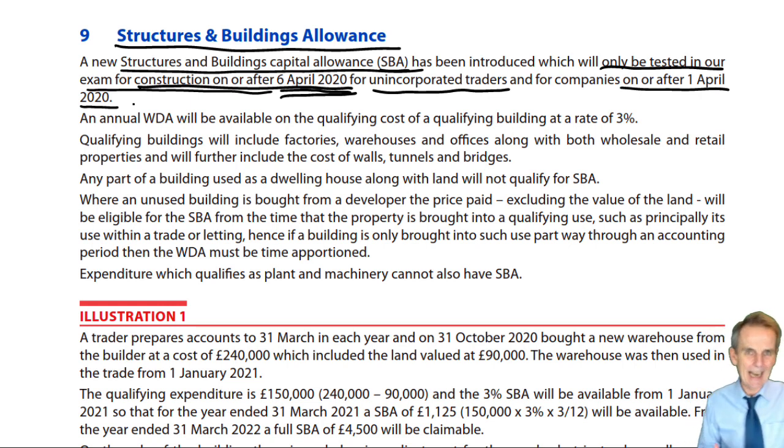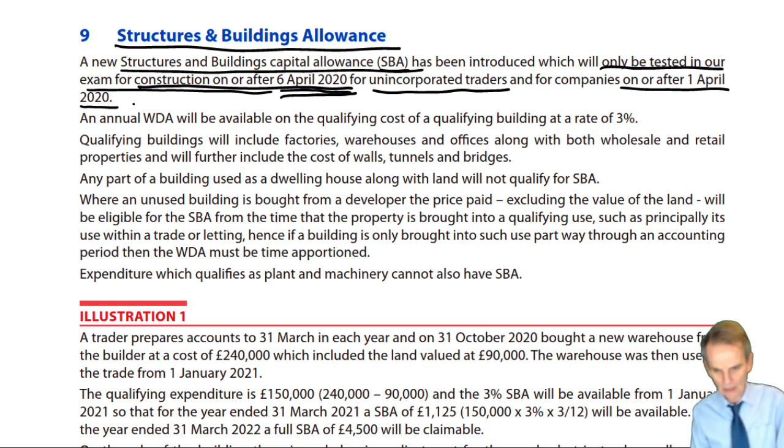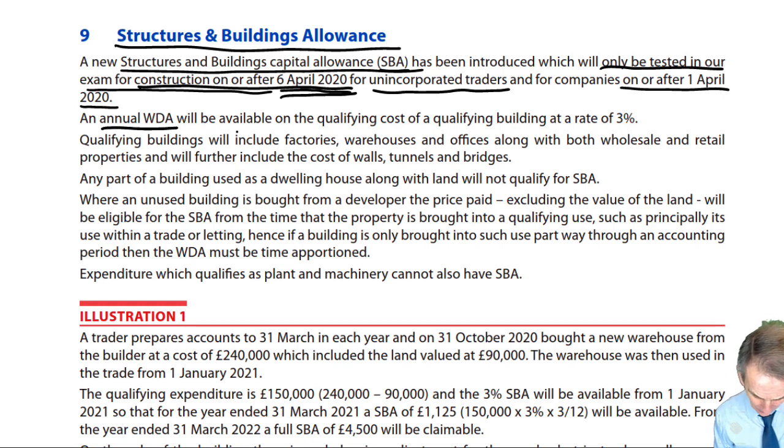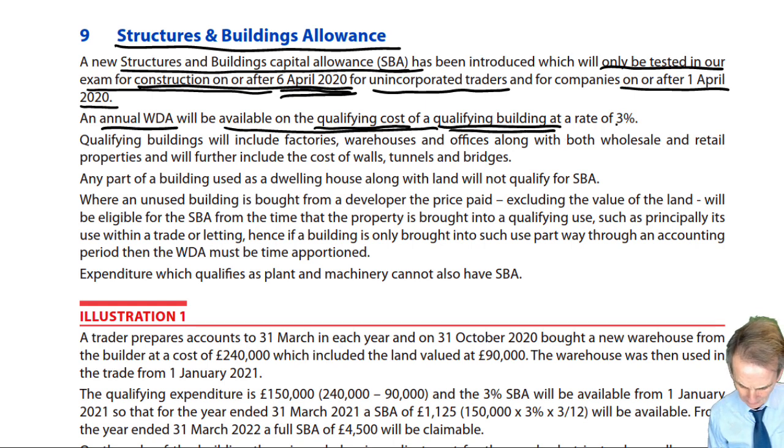We're not going to get any initial allowance or first year allowance here. And because it's a building rather than plant and machinery, it's going to take us a long time to get all of the available capital allowances that we might be entitled to. What we're going to get is purely an annual writing down allowance on the qualifying cost of a qualifying building, at a rate of 3%.